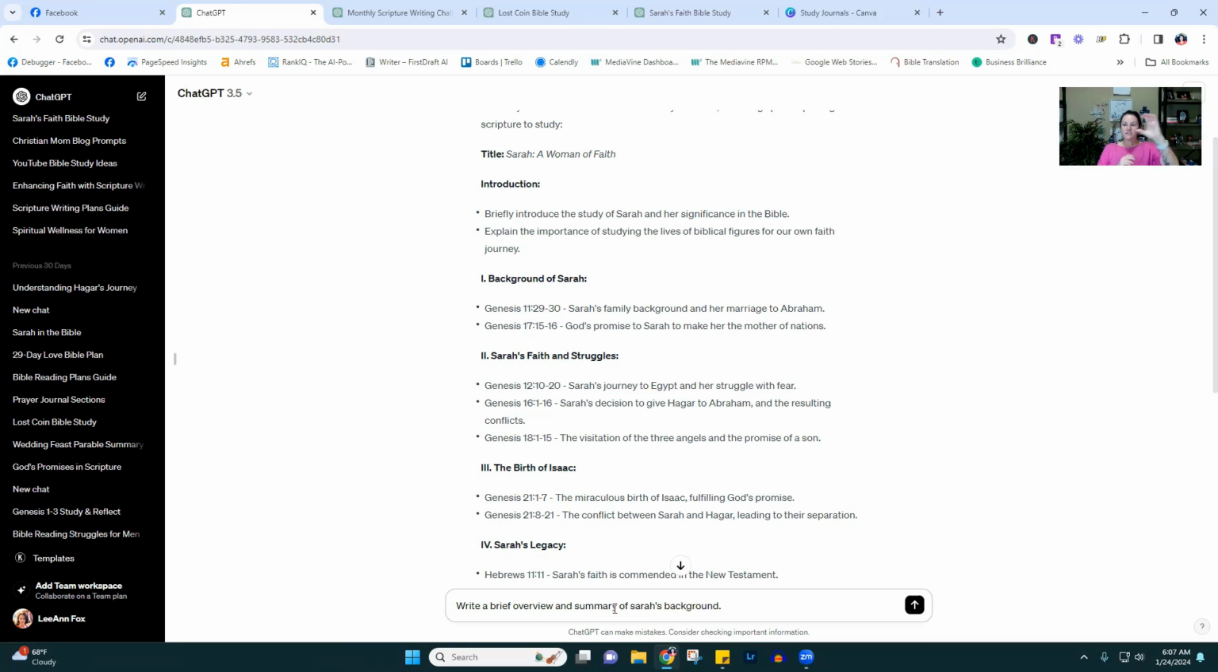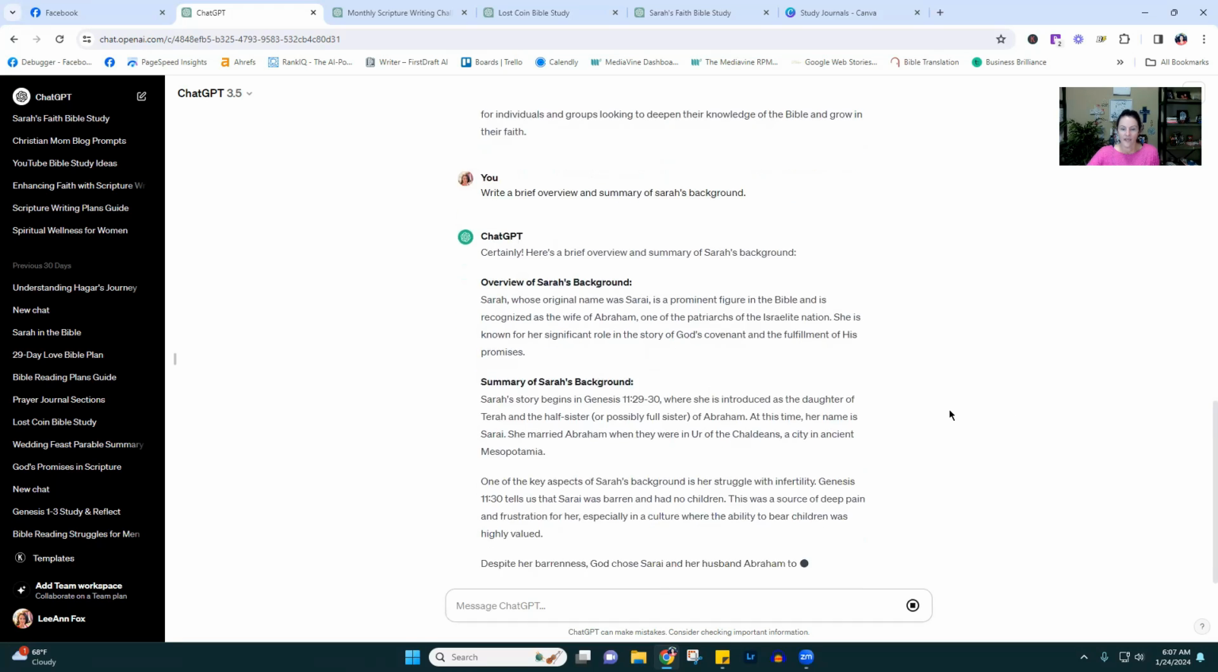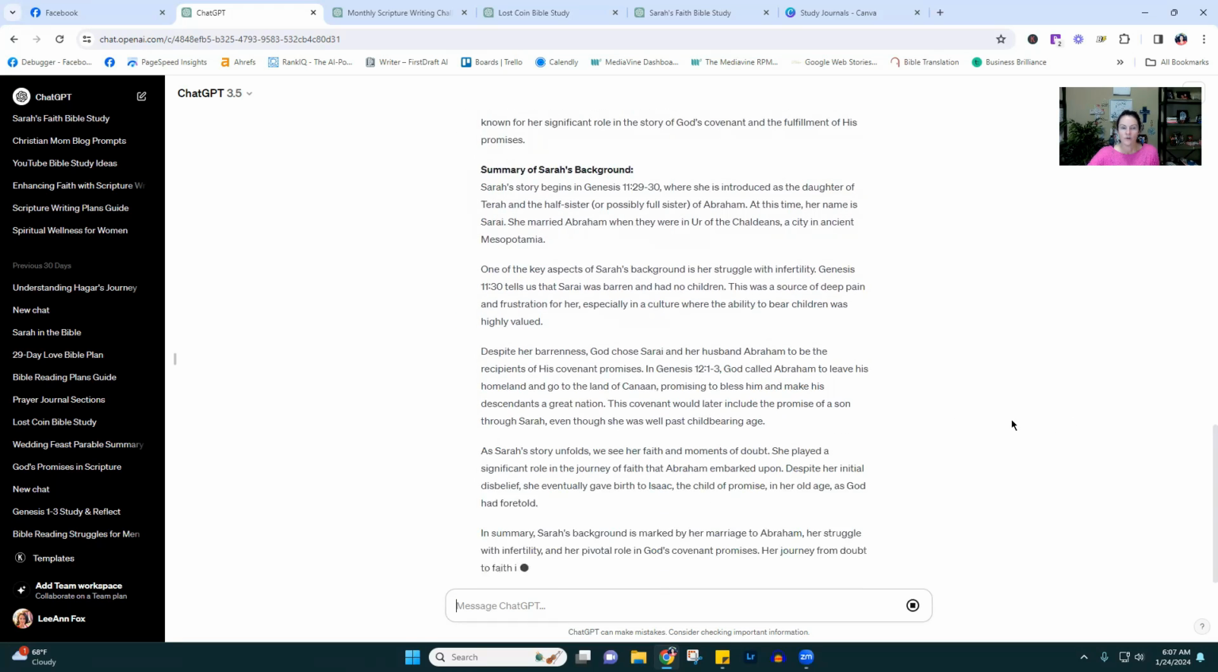So basically for each of the sections, I'm going to ask it to write a short or brief summary or overview. You can play around with the words until it gives you what you want. And I'm going to do that for each of these line items. So background, faith and struggles, and so forth. And so it breaks everything down.